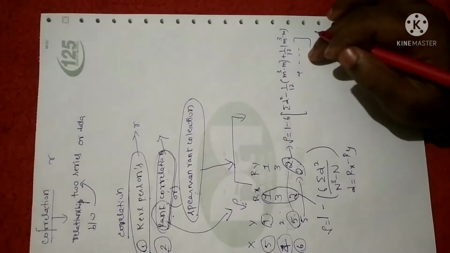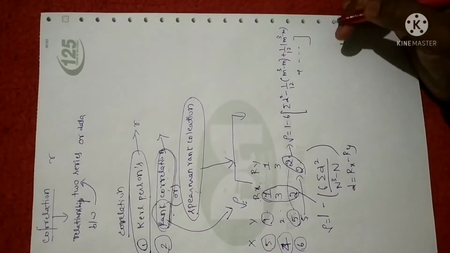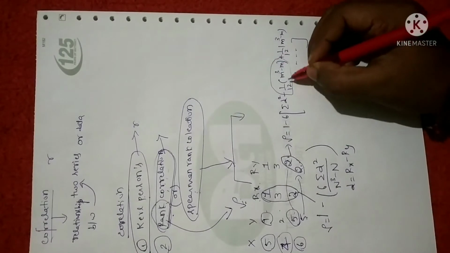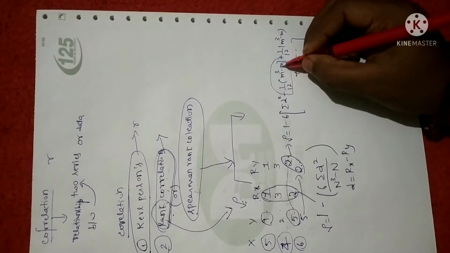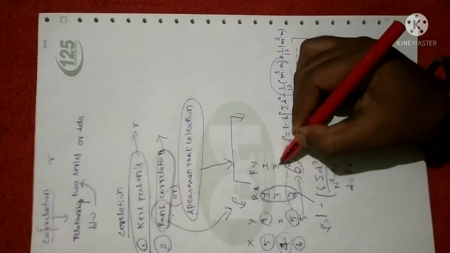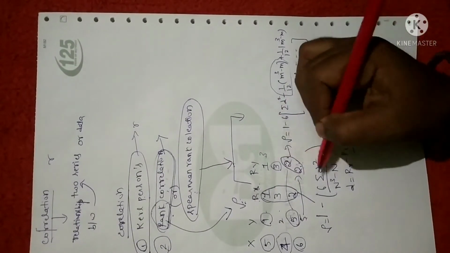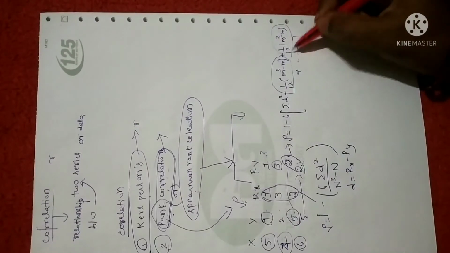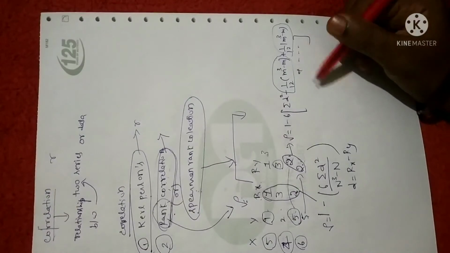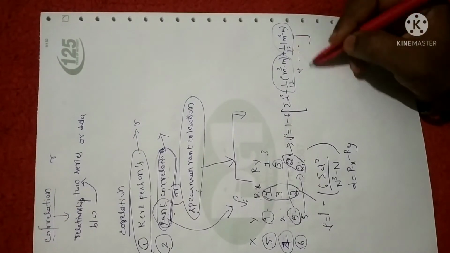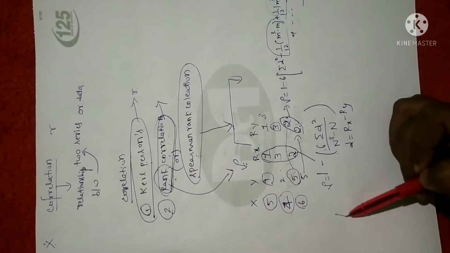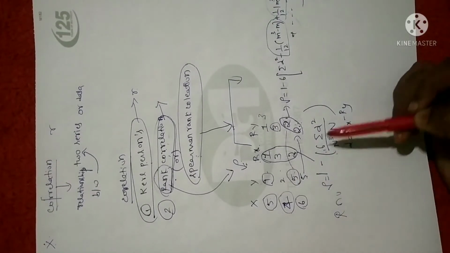In the sense, we use this formula based on the number of repeated ranks. If only one rank is repeated, we use only this term, 1 by 12 into m cube minus m, one time. If two ranks are repeated, like the third rank repeated twice, then we use one more term. If three ranks are repeated, the same term is repeated one more time. But anyhow, we don't have such kind of problems in your syllabus. Let me solve for the first one, that is, when the rank is not repeated, where we use this formula.